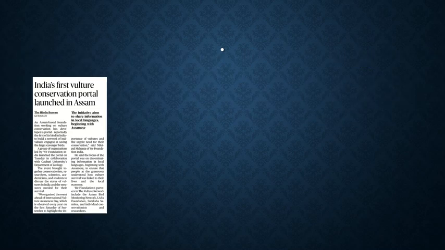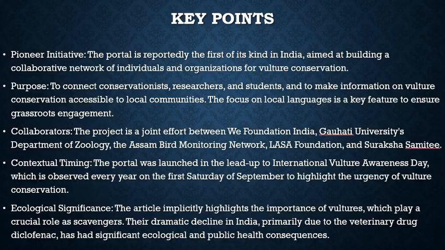Here it is about India's first vulture conservation portal launched in Assam. A prelims question can be asked from this article, a direct prelims question. India's vulture conservation portal launched in Assam. So in this regard, let's see what the key points are.